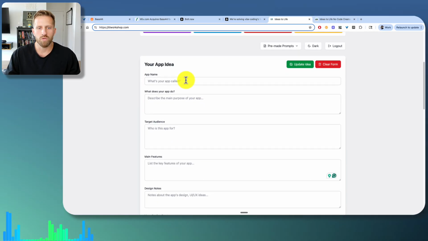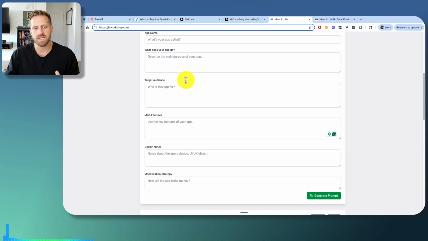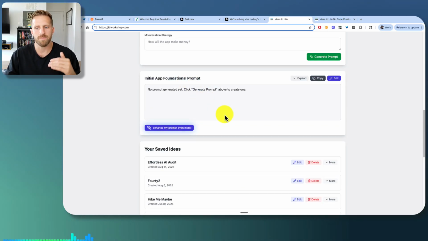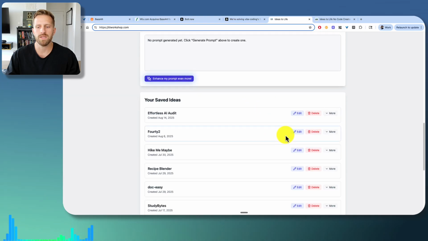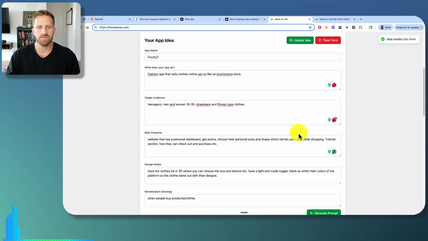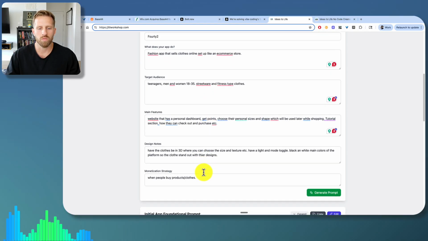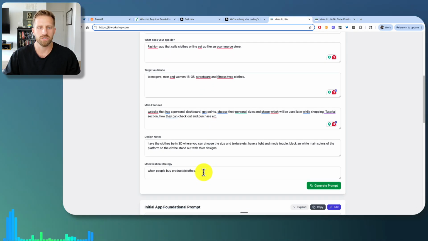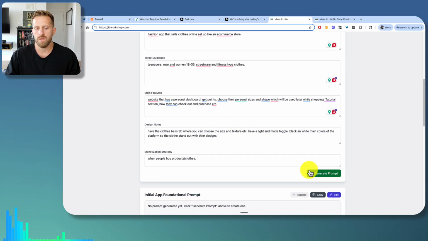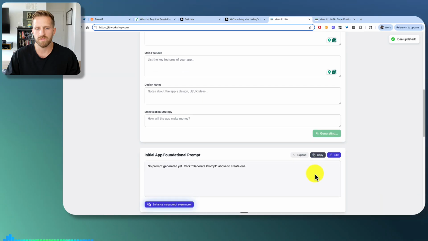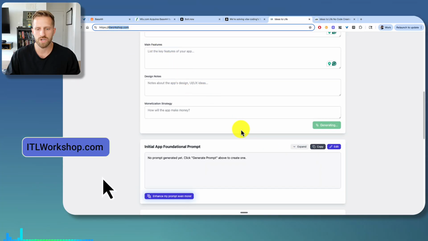And then what you do is you paste in the basic information for your app, generate a prompt, and go from there. I'm going to save you guys some time, and I'm going to pull up an old idea from a different workshop we were doing, and this is for a fashion clothes e-commerce store called 42, and it's all listed out here already. So basically, it's just a general e-commerce store to sell clothes. And what we're going to do is hit generate prompt, and you guys can do this as well if you create your own account at itlworkshop.com.